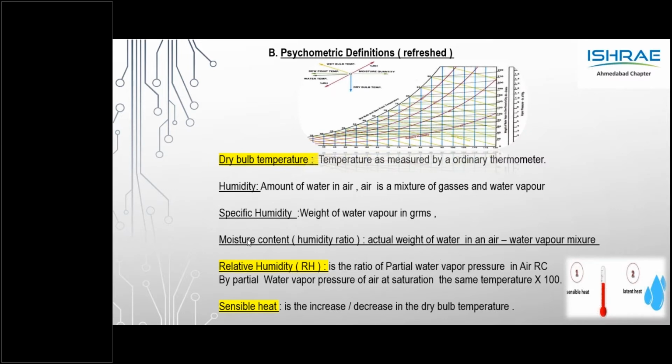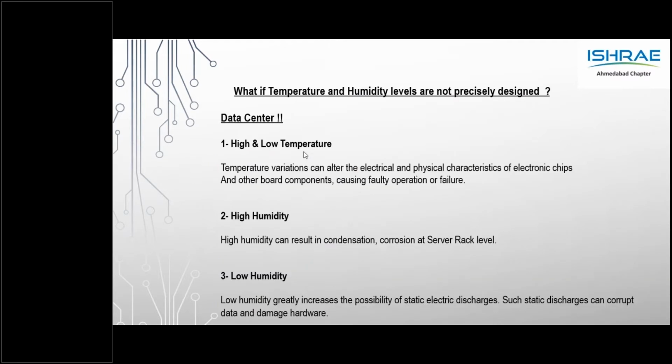Dehumidification is also part and parcel of the CCU. Basically, it is removing the moisture content from the conditioned space of the room. So you're doing the opposite. From a high RH, you bring it to a low RH, 60% to 50%. So all these are part and parcel of the CCU.